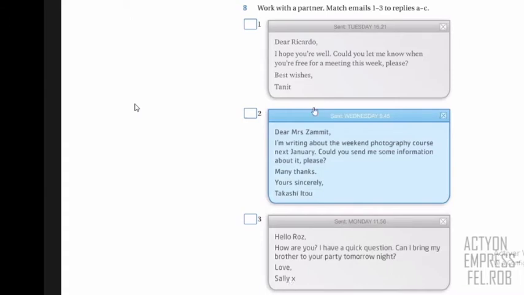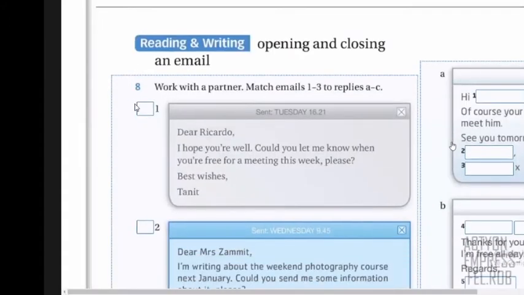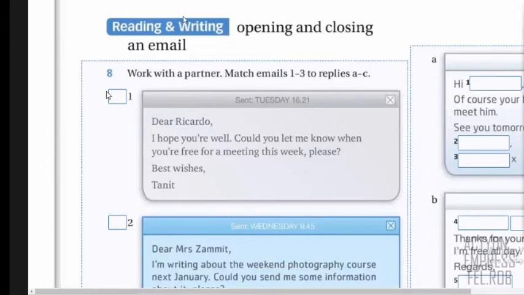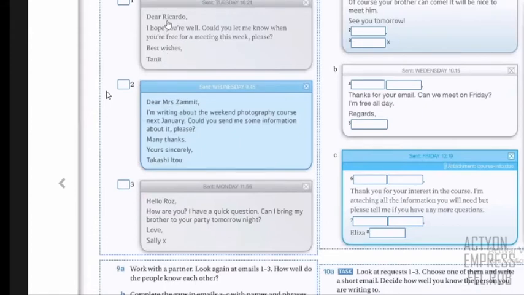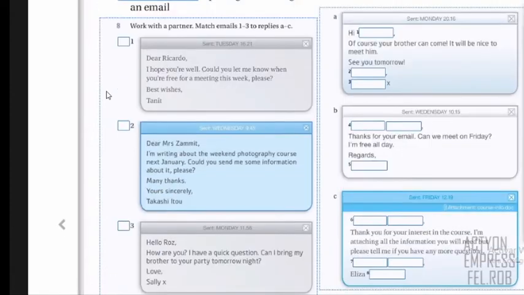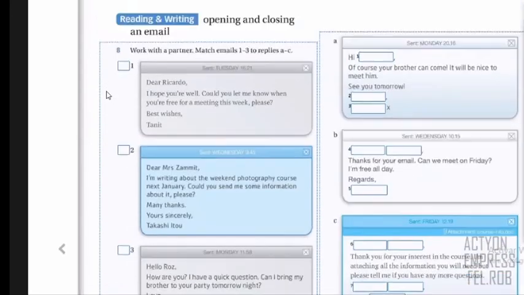So what do you have to do? Read the information, please, and you have to match what is the correct answer from the options A, B, or C. If you think that this email that is to Ricardo from Tanit is letter B, you're going to put here B. Or in number 2, if you think that the response for this email is letter A, you put here letter A. So I'll give you 5 minutes so you can read information from 1 to 3 and the information from A to C and match the questions to the answers or the emails together. Okay? So this is on page 33. Okay? You can continue.